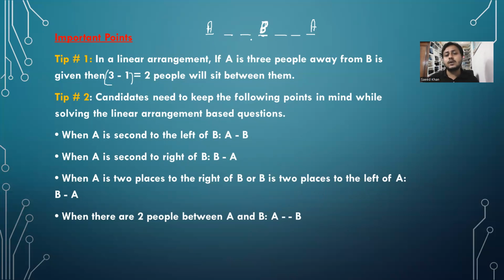Is this point clear to all? Tell me. अब ये बोलता है, if the question is like if A is 3 places away from B and to the left of B. To the left of B तो A होता है इस जगह, and right of B इस जगह, right?